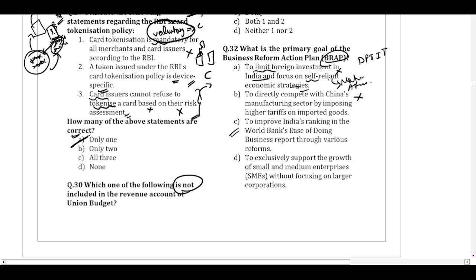Option C, to improve India's ranking in the World Bank's ease of doing business. So this is correct. The main purpose of business reform was to increase the efficiency in the businesses and bring in reforms in the economy so that we get a better ranking in the World Bank's ease of doing business report. This is correct. We'll keep it on hold. Option D, to exclusively support the growth of small and medium enterprises without focusing on larger corporations. This is not about the MSMEs, so this is also wrong. So option C is the correct answer.